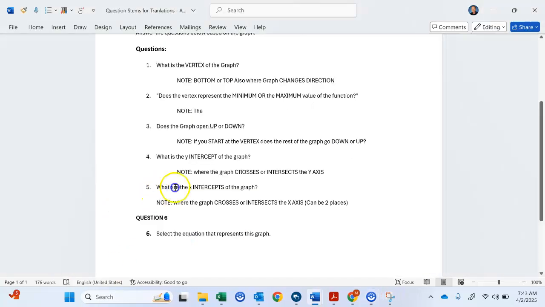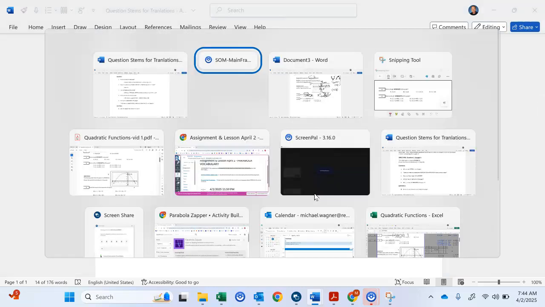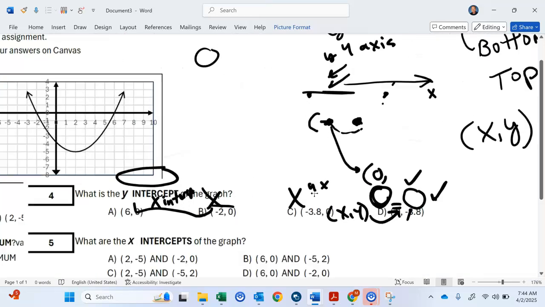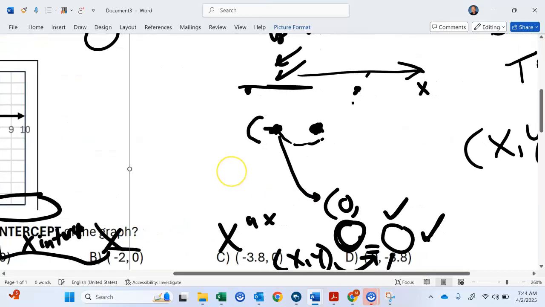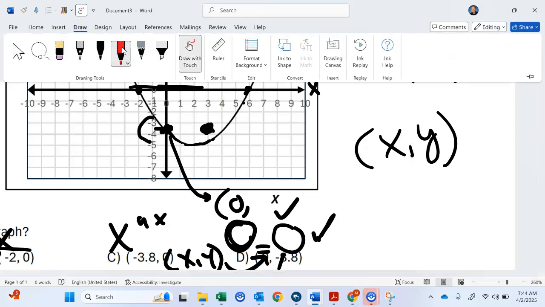Now we're looking at number 5. What are the x-intercepts of the graph? Please go ahead and read this and translate that too. So what we're looking for is where the graph crosses, not the y-axis like the last one. Hold on.